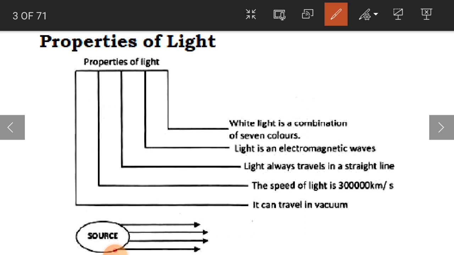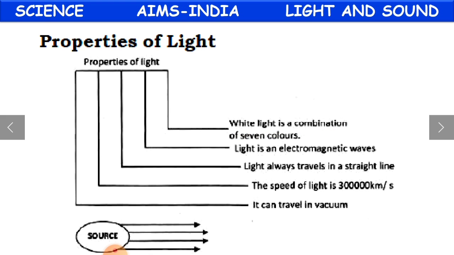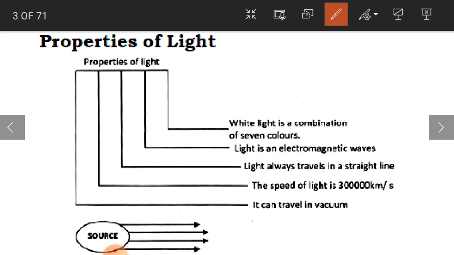Properties of light. What are the properties of light? Okay. The first one is white light is a combination of 7 colors. And the other one is light is an electromagnetic wave. And the third one is light always travels in a straight line.